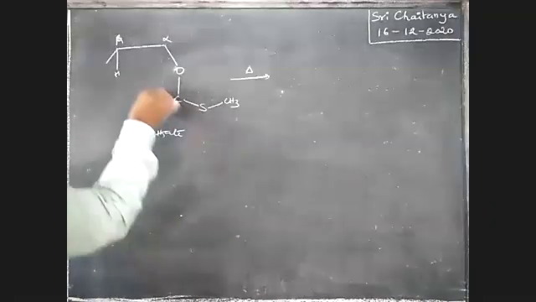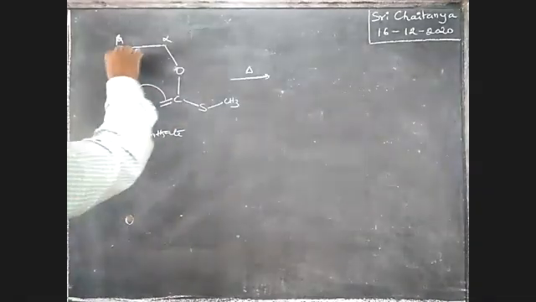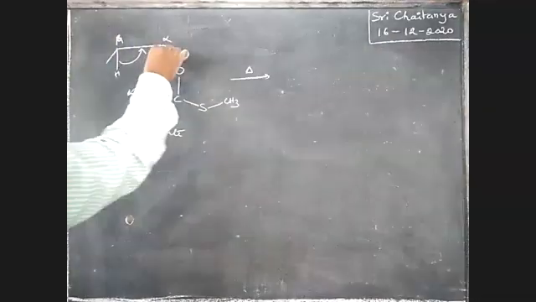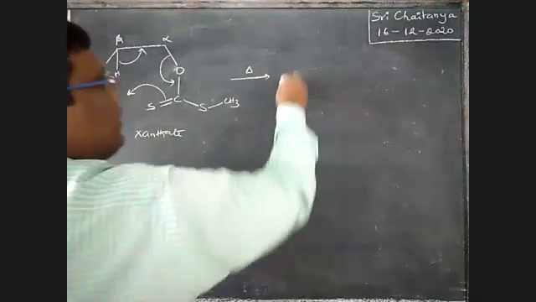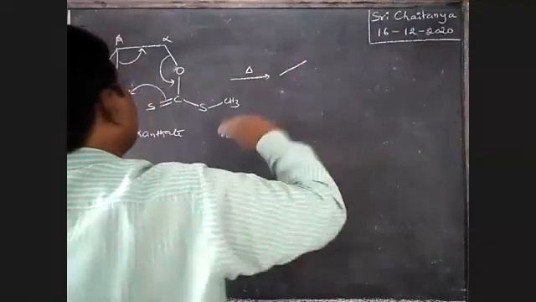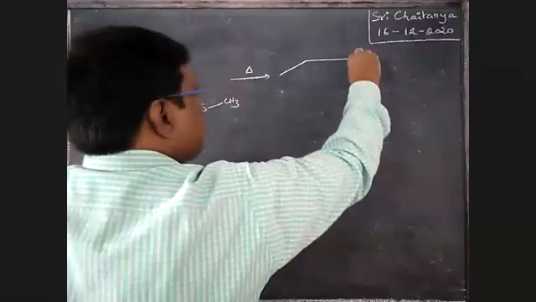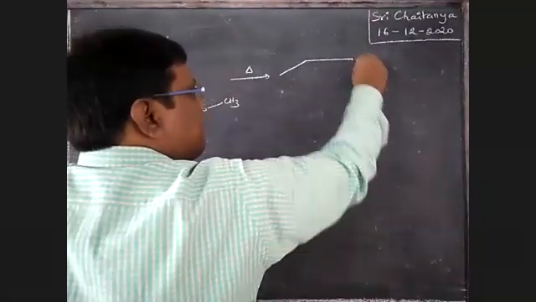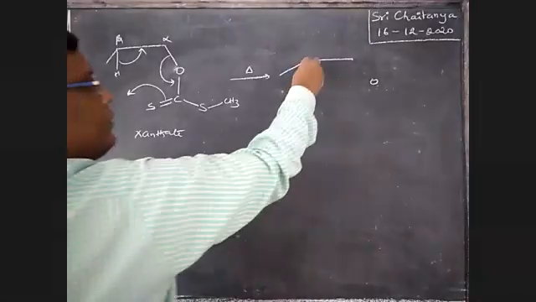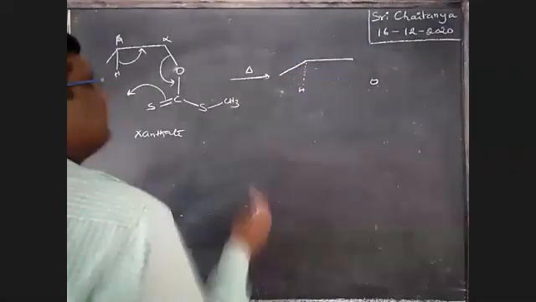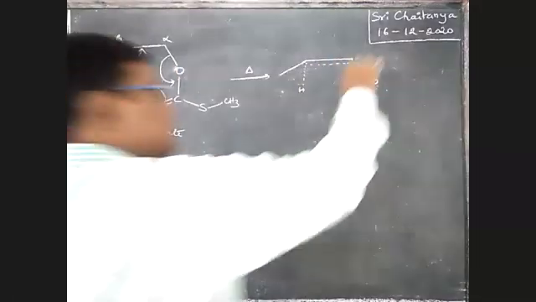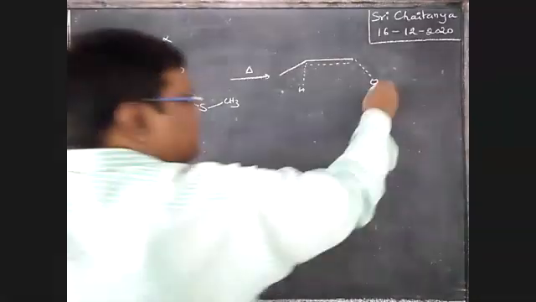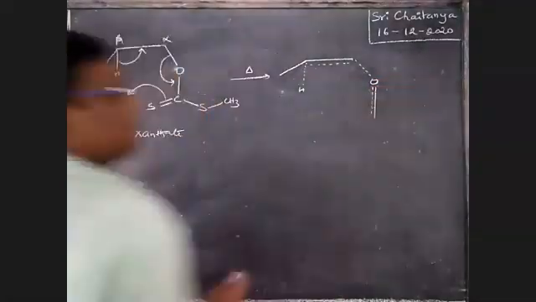Okay, see here what happened. This pi bond is migrated here, this sigma bond is migrated here. See what happened: a cyclic state is formed. The bond between these two is going to be broken, and a new bond is formed between them. Next, here a new pi bond is going to be formed.